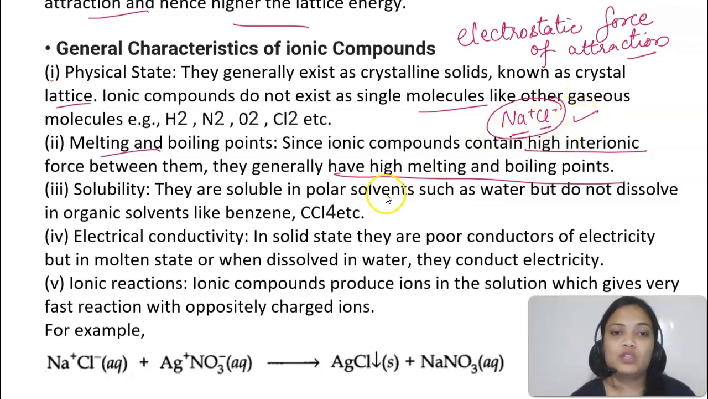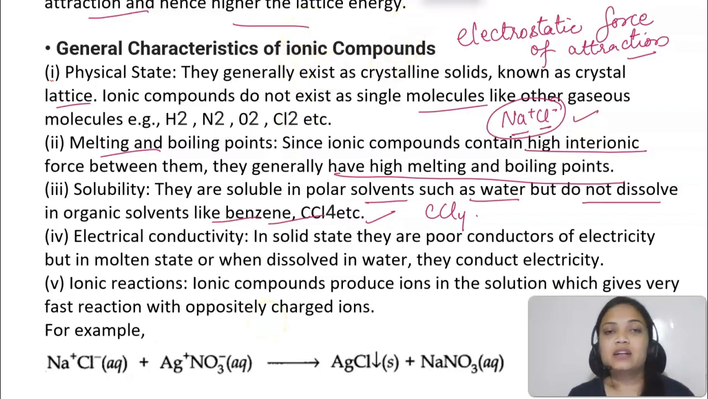They have ions, so they will be soluble in polar solvents such as water, because you know like dissolves like, so they will be soluble in polar solvents, but they will not dissolve in organic solvents like benzene or carbon tetrachloride, etc. And if I talk about electrical conductivity, so electrical conductivity के लिए what is the condition? That the ions or the charges must be free to move. Okay, so in solid state they will be poor in conductors of electricity.